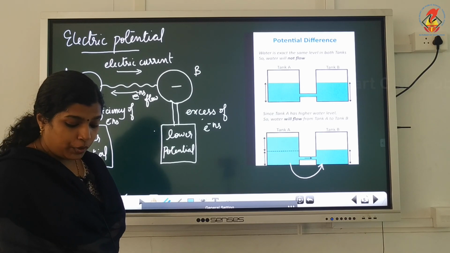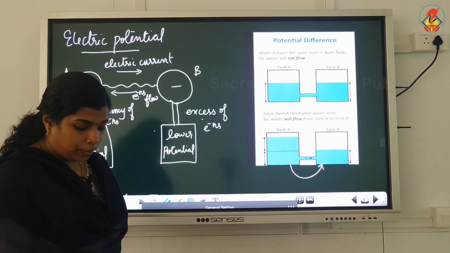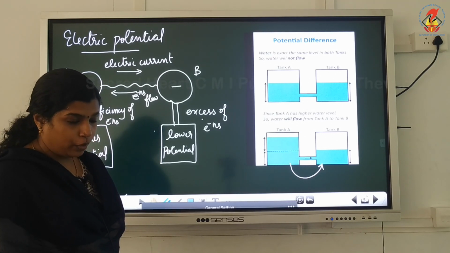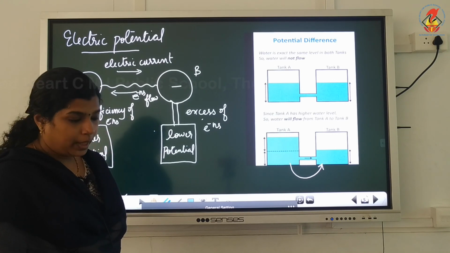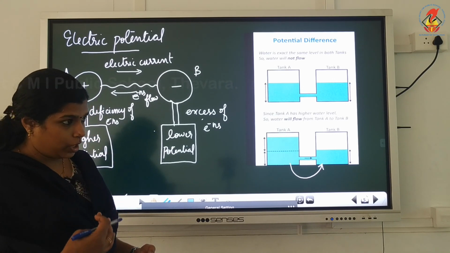Keeping the convention of the flow from higher to lower level, electric current is said to flow from a region of higher potential to lower potential. That is the conventional direction of electric current.